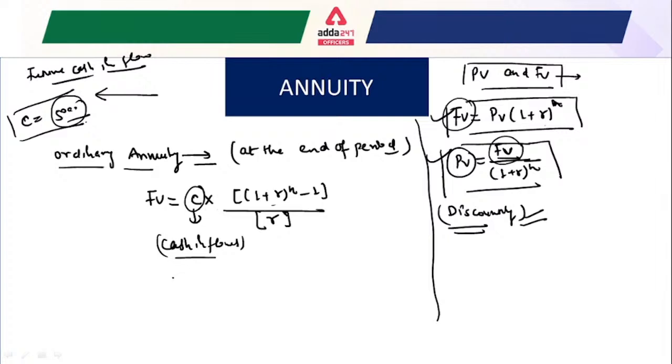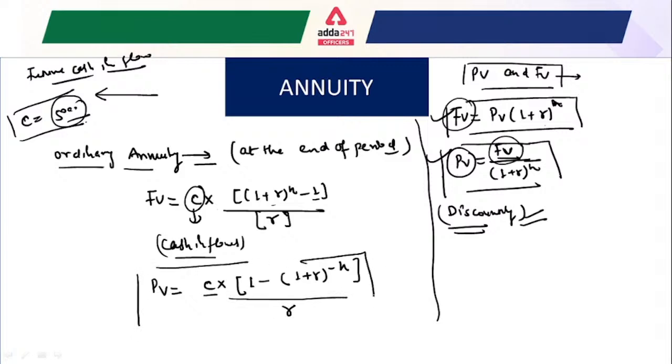So now what if we have to calculate the present value? Just memorize this: whatever components you have on the positive side, make them negative, and the negative ones positive. Here the 1 is negative, so make it positive, and (1 + r) to the power n, make it negative, like (1 + r) to the power minus n. This is for calculating the present value, and it is a very important thing to understand.